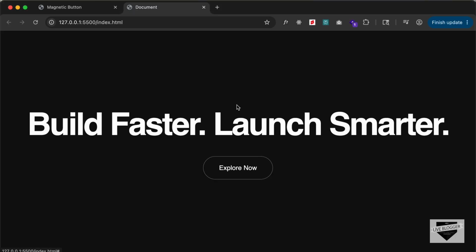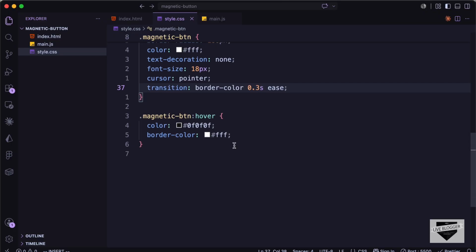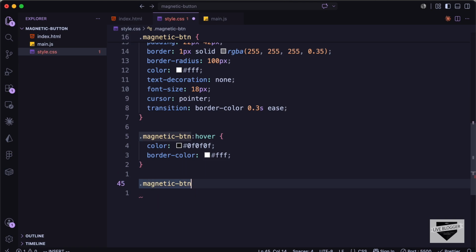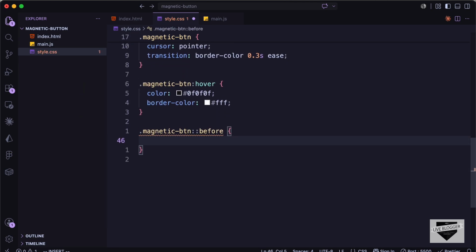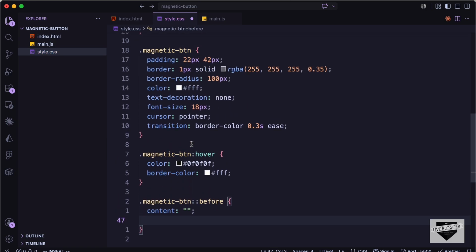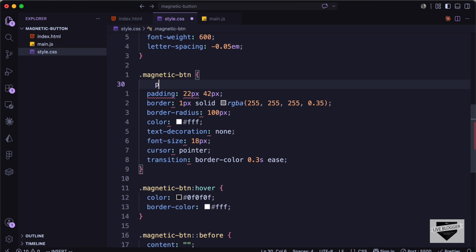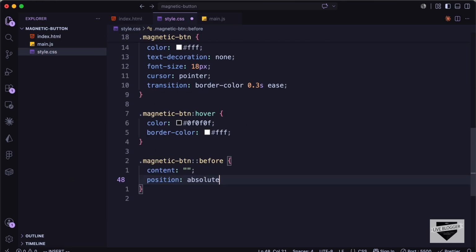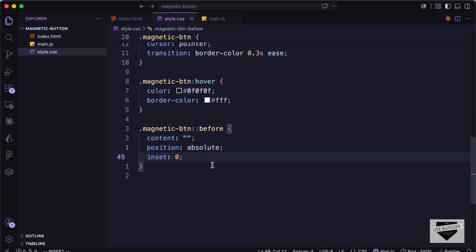So this is how it looks. Now when you hover over this, we also need to bring this white area up inside the button. So let's do that. Let's go back and let's create a ::before selector for that. So I'll just type .magnetic-button::before, and let's set the content to blank. Now we need to set the position of this relative to this button. So here for the button, let's type position: relative, and here let's type position: absolute. Let's set the inset to 0 so that the top, left, right and bottom positions are set to 0.